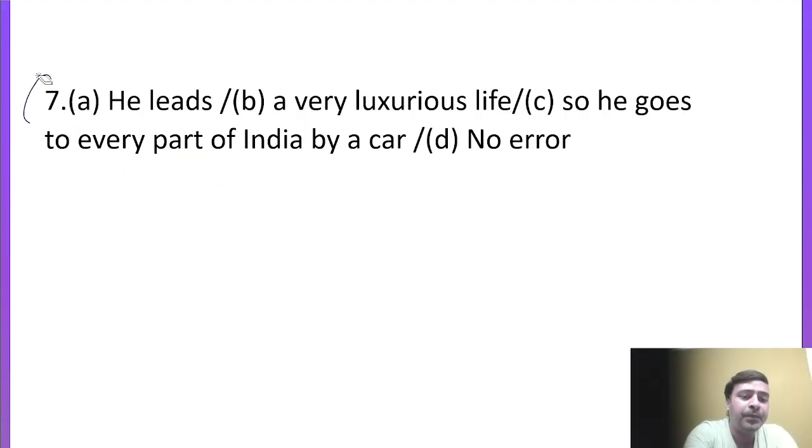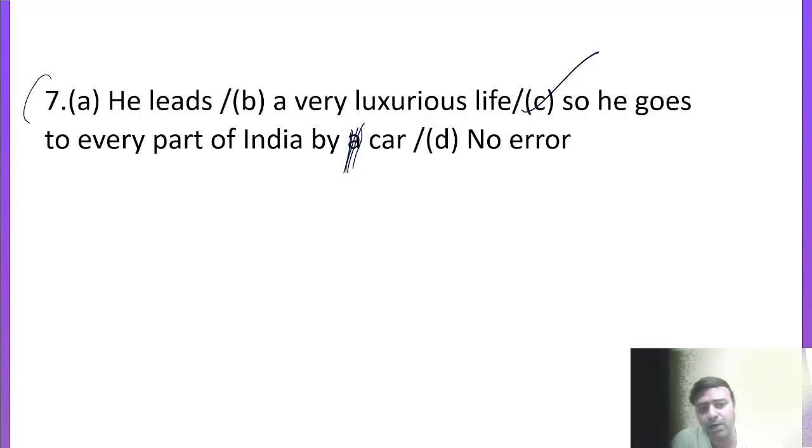Come to the question number 7. He leads a very luxurious life, so he goes to every part of India by a car. So here, sorry, the error is in C part. Before means of transportation, if there is any article mentioned, right? First of all you have to keep in your mind that if article a is mentioned before any means of transportation, then in place of by we can use the preposition in: in a car, in a bus, in a train, in an aeroplane.